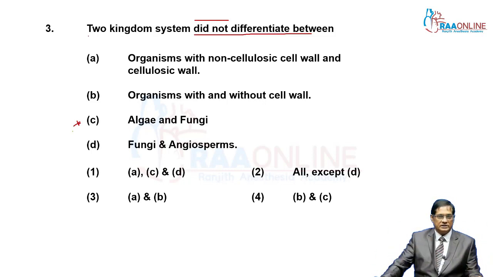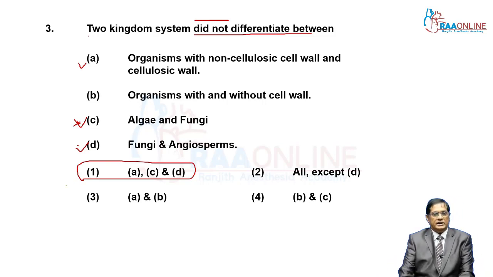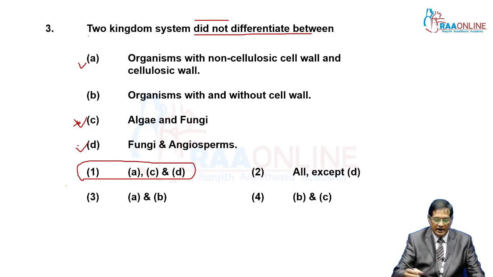They are not distinguished. Then fungi and angiosperm, they are also not distinguished. So here the first one did not distinguish, then the third one and the fourth one. That is, the answer is A. Answer is option 1, that is A, C, D. Why A, C, D? Actually, Linnaeus classified